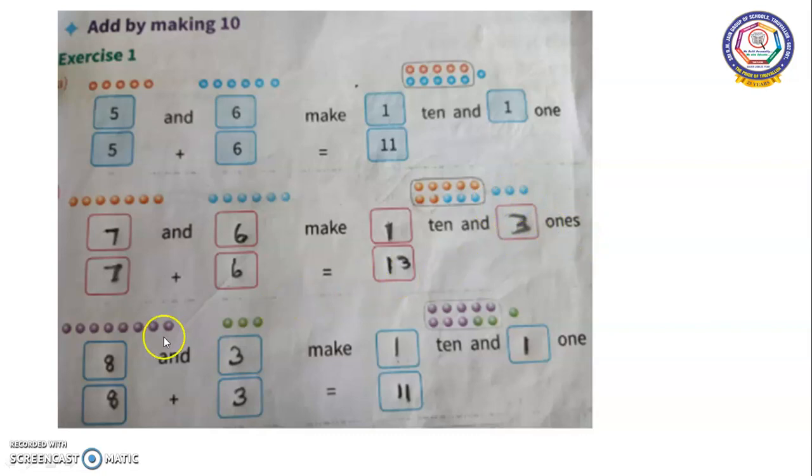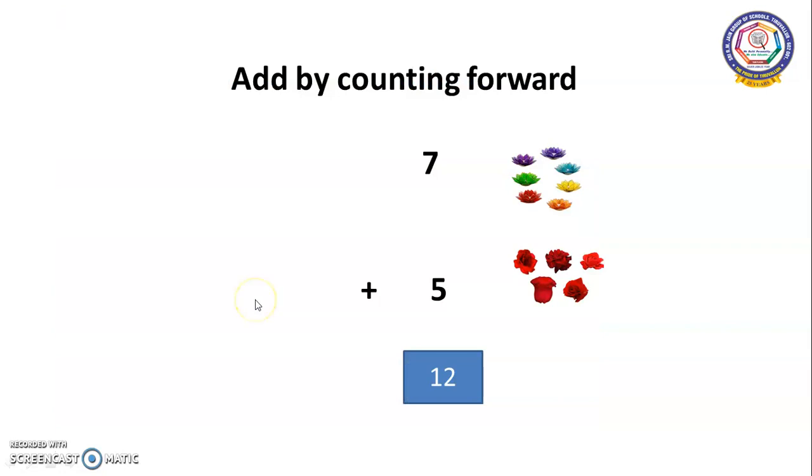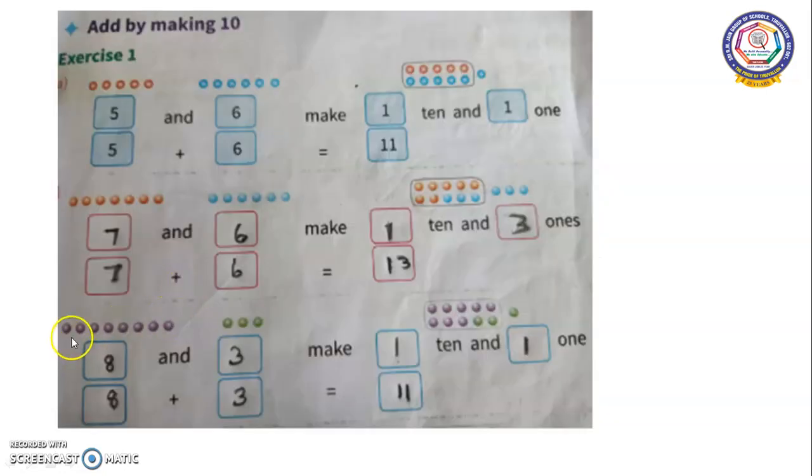See, here how many circles are there? 1, 2, 3, 4, 5, 6, 7, 8 circles. And here how many circles? 1, 2, 3. 8 and 3 make how much? 8 plus 3 is equal to how much? Let's find out. 8 in the mind, 3 in the fingers. 8 after, 9, 10, 11.